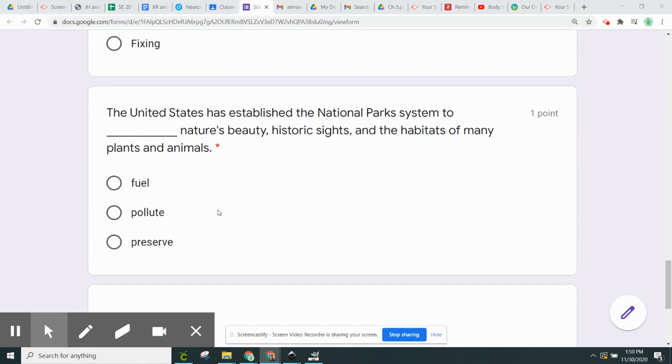Number 8. The United States has established the national park system to blank nature's beauty, historic sites, and the habitats of many plants and animals. Is it A, fuel, B, pollute, or C, preserve?